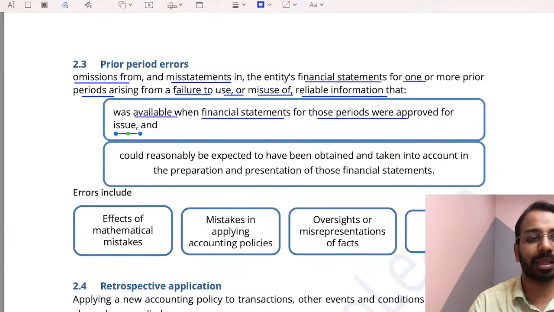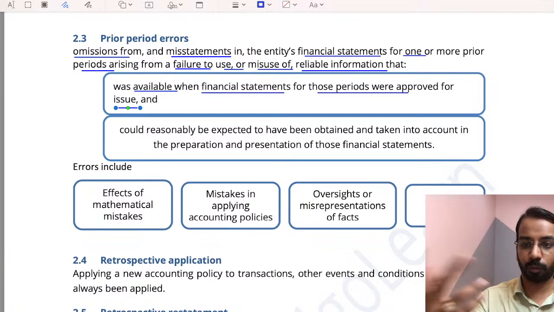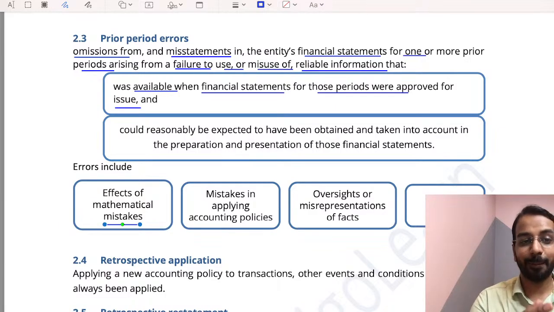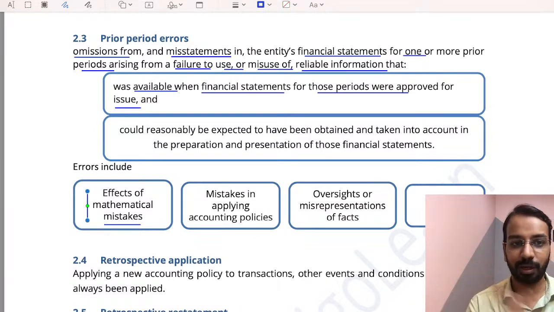Errors can be mathematical mistakes. 2 1s are 2, 2 2s are 4. There we can make a mistake, right? These days, even if you have to do a simple calculation, we need a calculator, and there we can make a mathematical mistake. You also make these mathematical mistakes in the examination, for which we don't get marks, right?